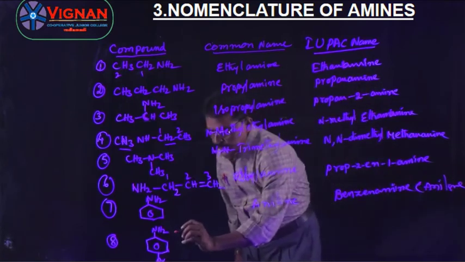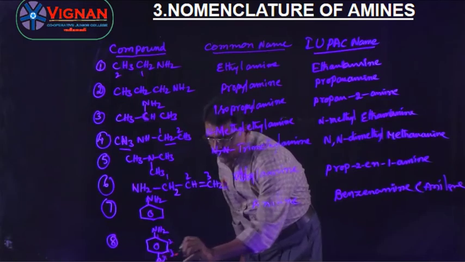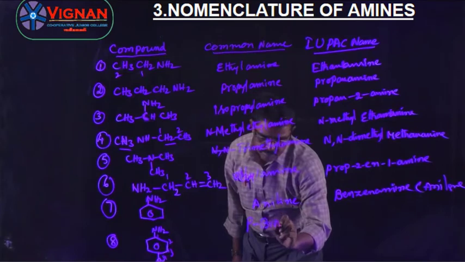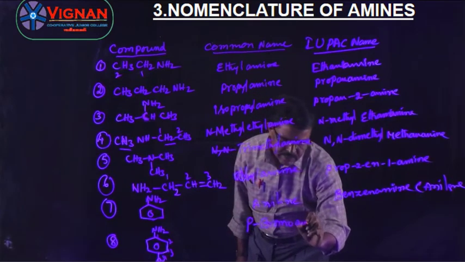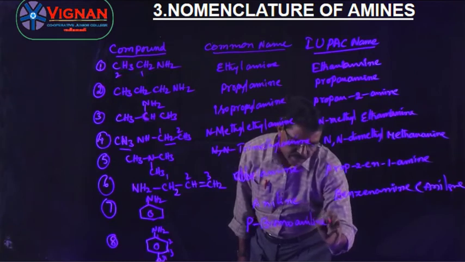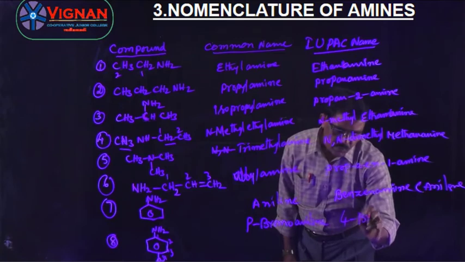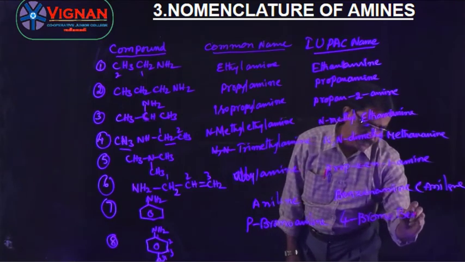And this one: number 1 carbon, 2, 3, 4, para-bromo aniline, para-bromoaniline is the common name, and the IUPAC name is 4-bromobenzenamine.